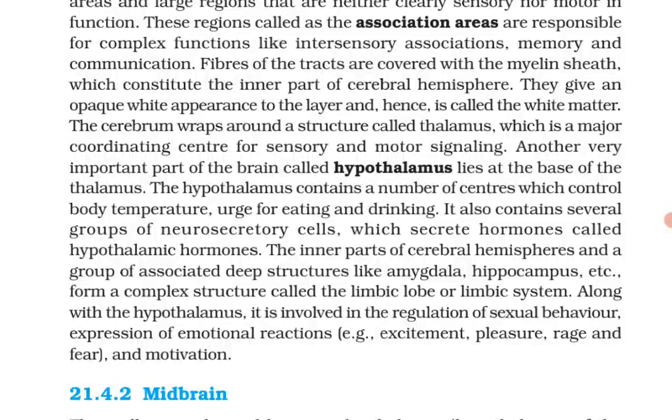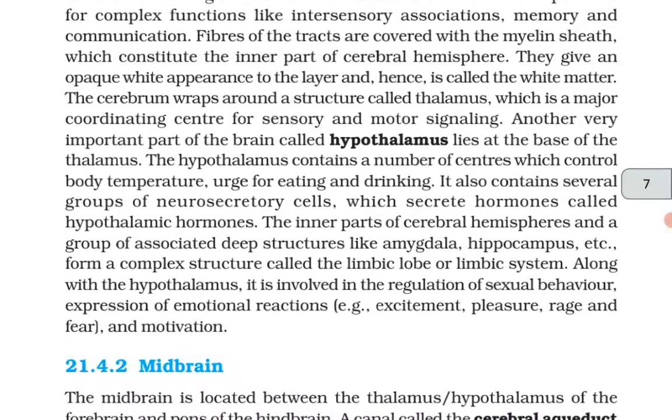Fibers of the tracts are covered with the myelin sheath, which constitute the inner part of the cerebral hemisphere. They give an opaque white appearance to the layer and hence it is called the white matter. The cerebrum wraps around the structure called thalamus, which is a major coordinating center for sensory and motor signaling. Another very important part of the brain called hypothalamus lies at the base of the thalamus.